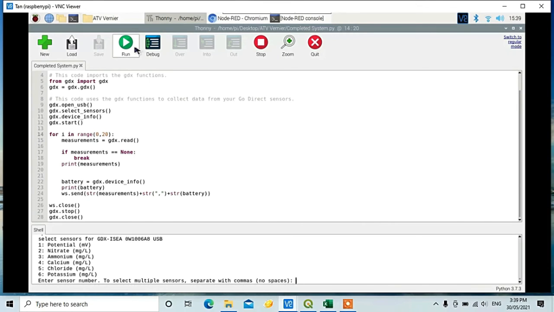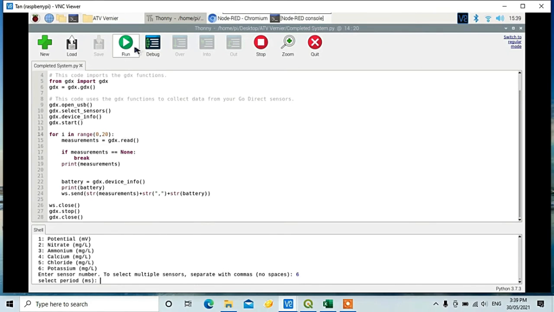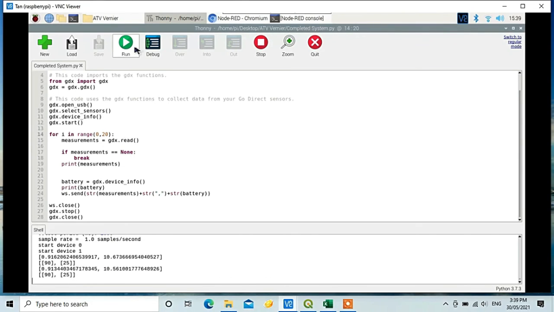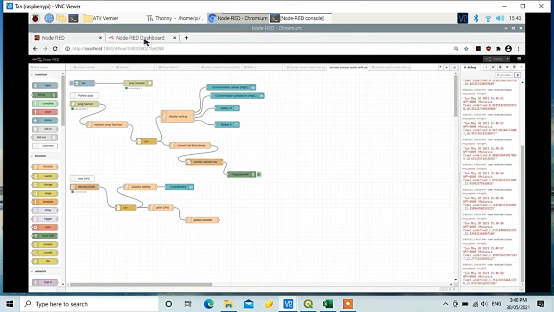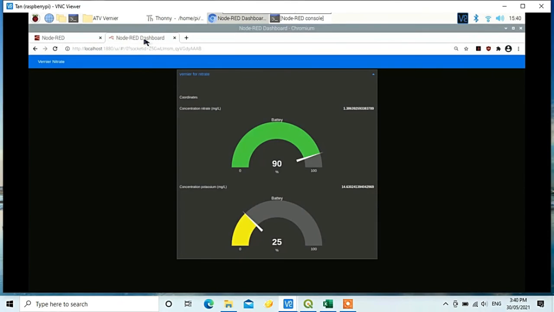The sensors selected depend on the device, and we select 2 for the nitrate and 6 for the potassium. After that, we select the period for each sample taken. We select 1 second for each sample, and we can see that this is the result taken by the sensor. This is the flow of the Node-RED, and from here we can see that this is the interface for real-time monitoring of the samples collected.